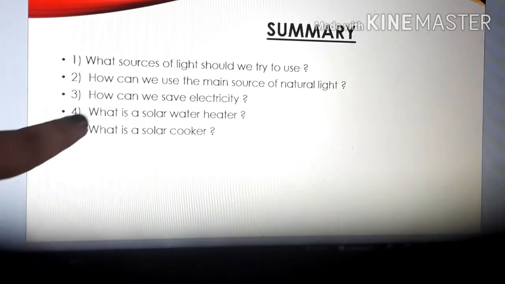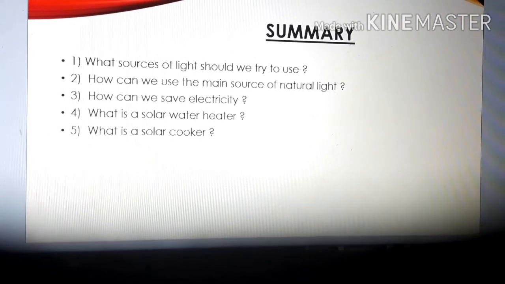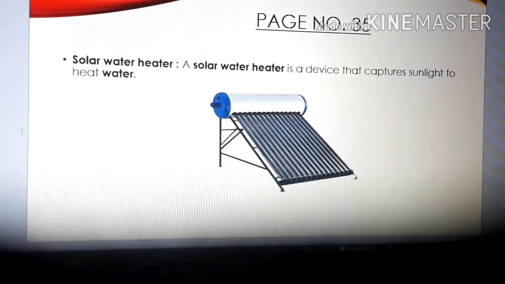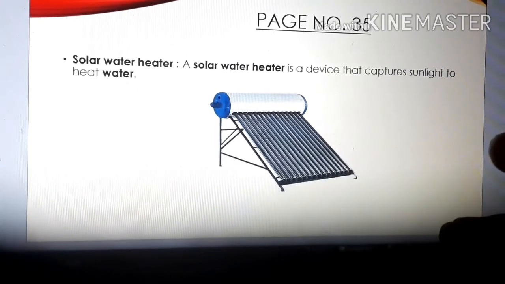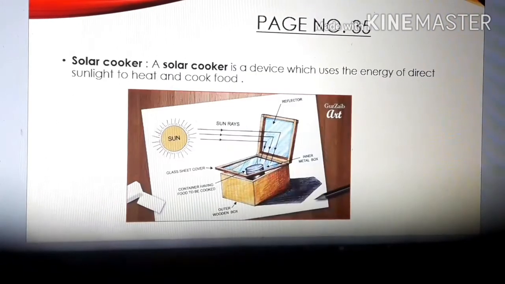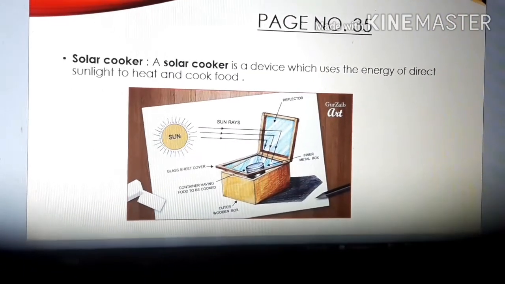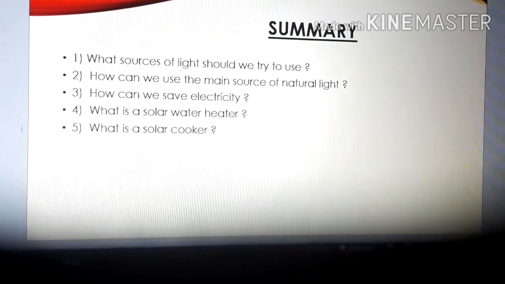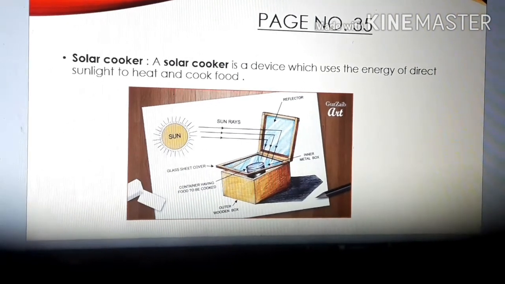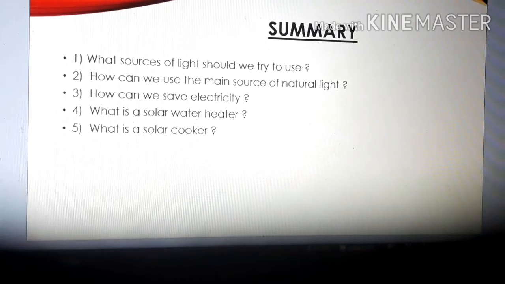Clear? So what is a solar water heater? Just now we have studied. It is a device that captures sunlight to heat water. You can see the device, it looks like this. Next, solar cooker. So what is a solar cooker? It is a device, children, which uses the energy of direct sunlight to heat and cook food. Okay? Clear? Is the topic clear to everyone, children?